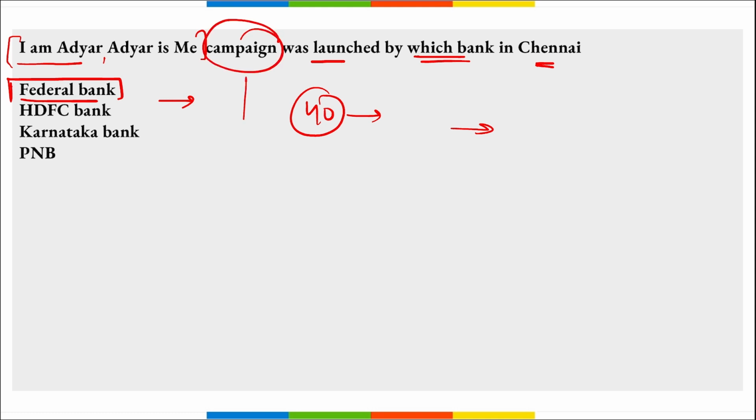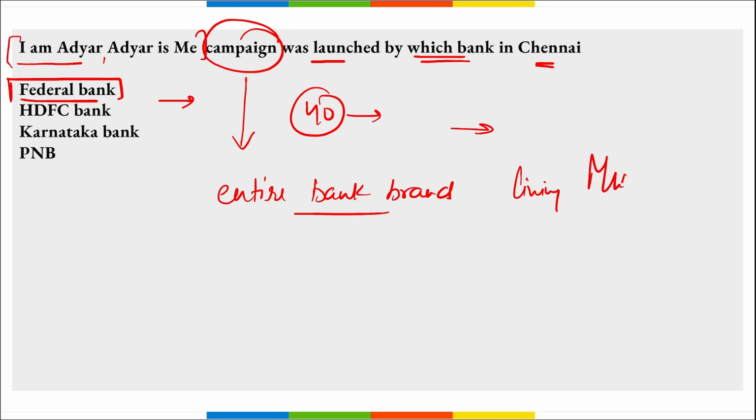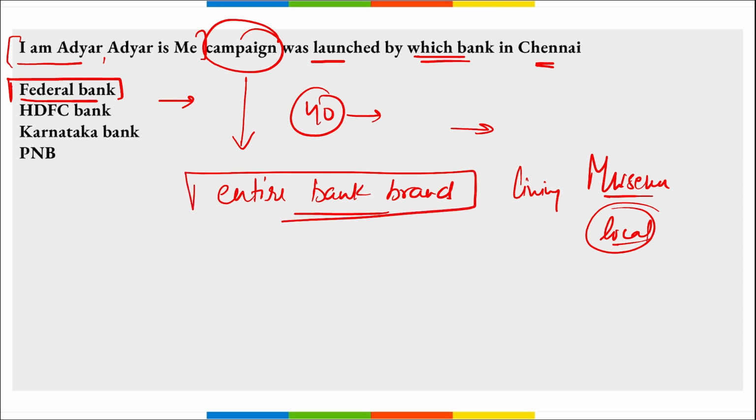And this campaign is basically to turn the entire bank branch into a living museum, right, of local stories. And for the same, 40 compelling stories will be selected that will be showcased at this exclusive exhibition at the Adyar branch of Federal Bank, correct? So the entire bank branch will be converted into a living museum, and this was launched by Federal Bank.